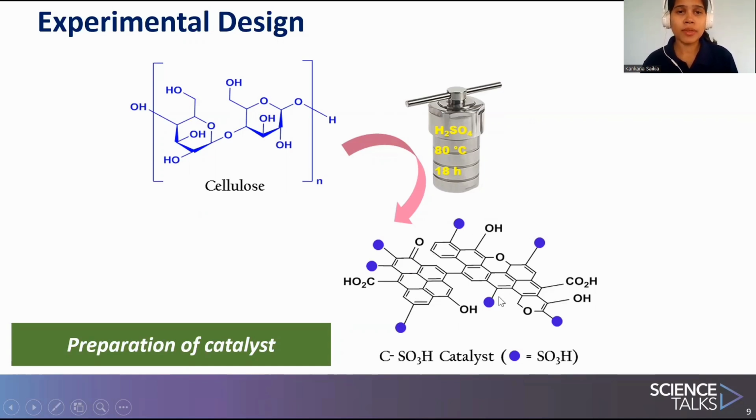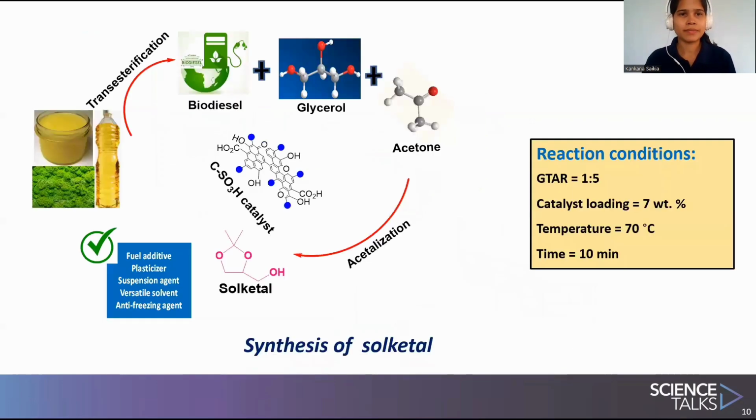Here, the blue dots represent the sulfonic group that have come from H2SO4, and some other acidic groups like OH and COOH are also there, coming from the cellulose itself. So this way we can prepare our catalyst.